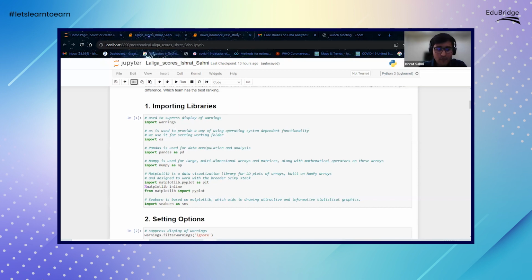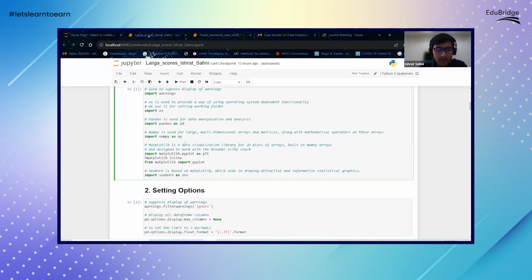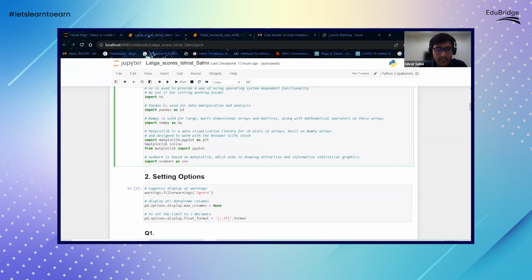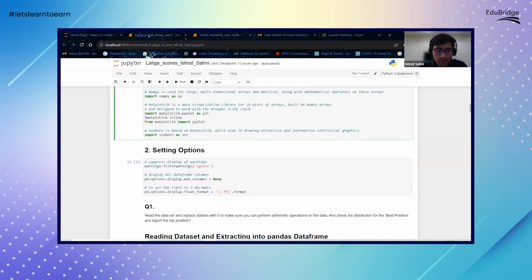A few of these, like warnings and OS, are mostly cosmetic libraries. These are not important for us. But the ones that are important are pandas and numpy. These are two libraries that we use for data manipulation. And then matplotlib is one such library that we use for data visualization. We'll come to that as we go forward.